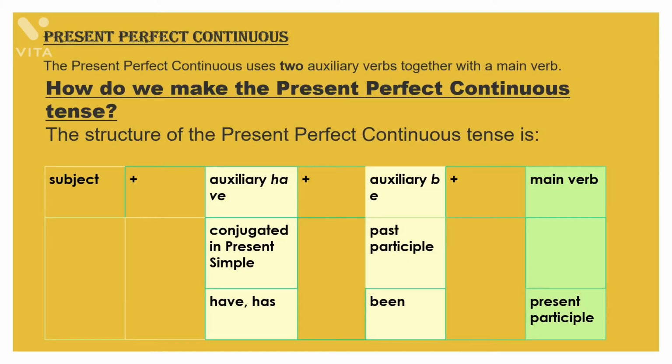Fine? Now, just have a look at the structure of this present perfect continuous tense, meaning how we form this tense. As I've already told you, first of all the subject will come, then the auxiliary has/have will be used, then the auxiliary be, that is been, will be used, and then the main verb comes, that is the present participle with ing.